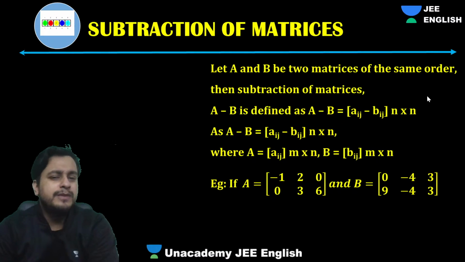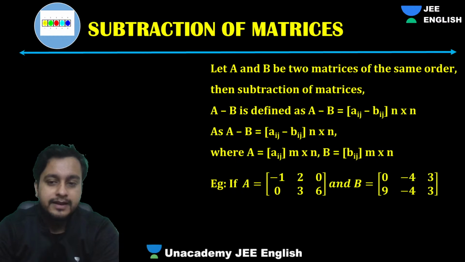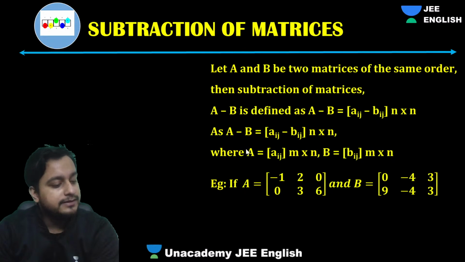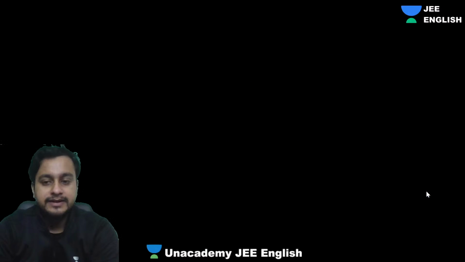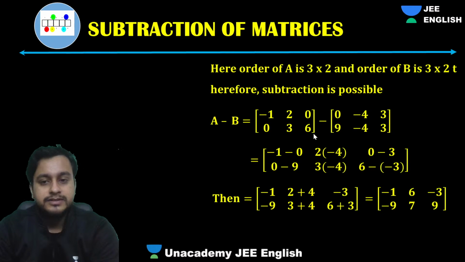Okay, subtraction of matrices guys, same, and then you have to subtract the corresponding elements. That's it. This matrix minus this matrix will give you just the corresponding elements. 1 minus 0, right? 2 minus minus 4 becomes 2 plus 4, right? 0 minus 3 will be minus 3, right? 6 minus minus 3, let's suppose.